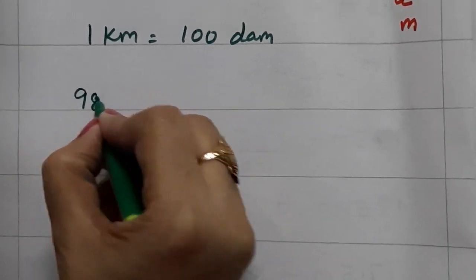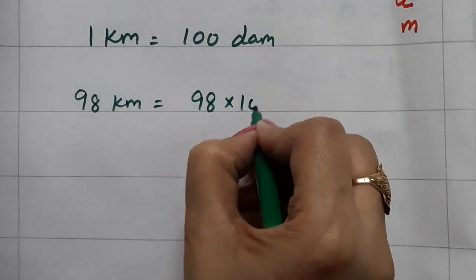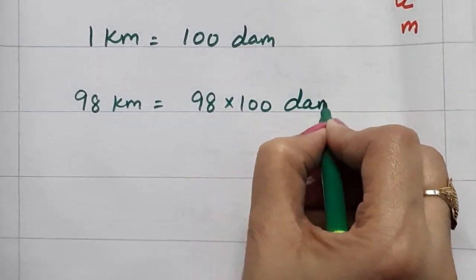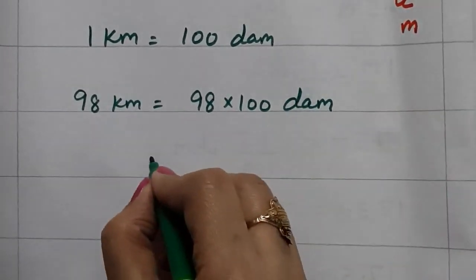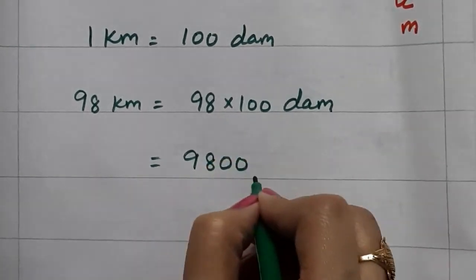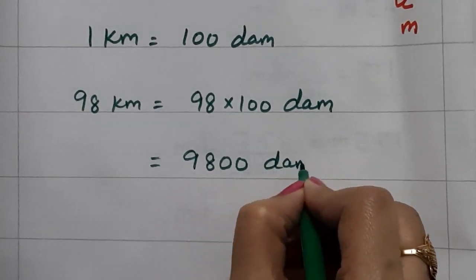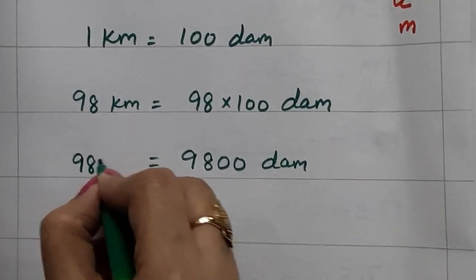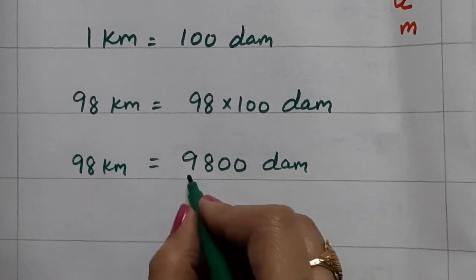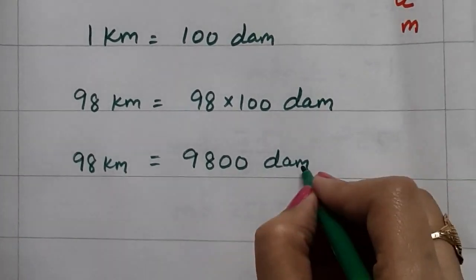Now 98 kilometer is equal to 98 multiplied by 100 decameter. 9800. Directly 0 you will put. So it will become 9800 decameter. 98 kilometer will become 9800 decameter. Clear?